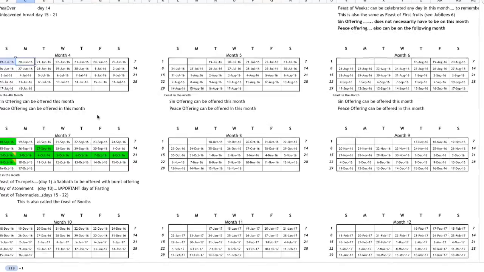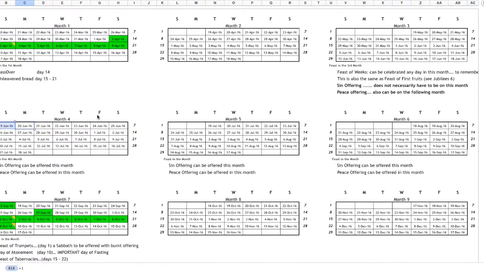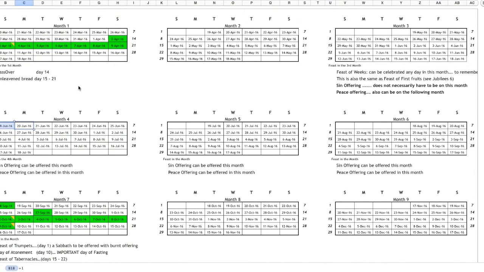And before long, you will internalize it and you will see yourself operating on the Most High's calendar. You will not be operating according to the calendar of the pagans, the heathens, which is what the Most High told us not to do. So this calendar is available. Anyone who wants it can just drop his email address. We'll send it until we're able to upload this to our website, and anybody can download it free of charge from our website.